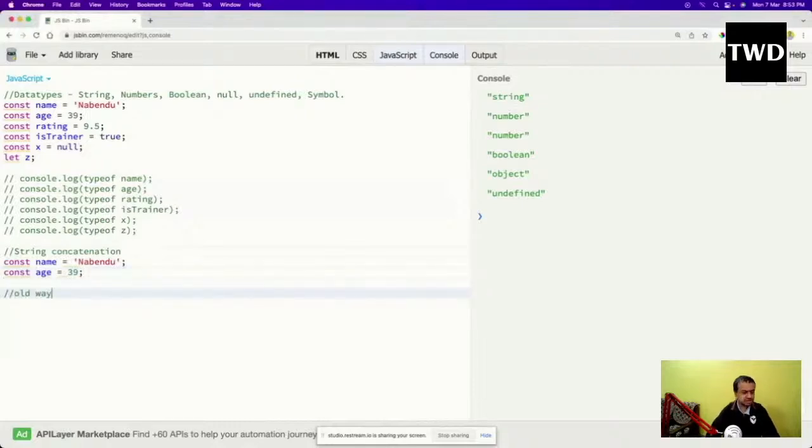So this is the old way, but we can use it now also. So console.log of, what I want to do is I want to have a string, and I want to show this variable. My name is this, and plus name plus.